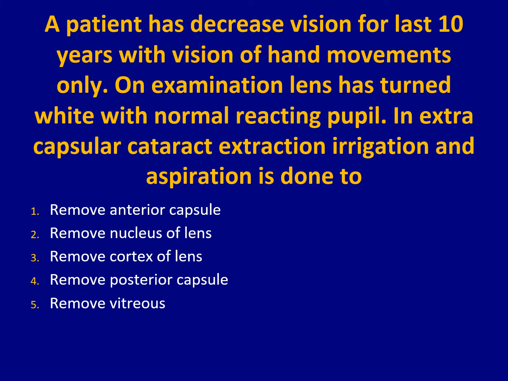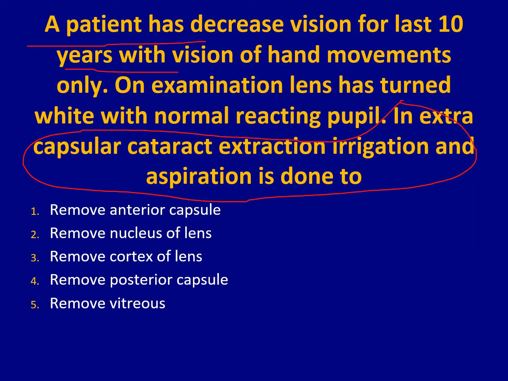Next MCQ. This stem is almost the same. Look at this one. In extracapsular cataract extraction, irrigation and aspiration is done too. We have just added a few more lines in the stem, and that makes it more clinical. A patient has decreased vision for 10 years with the vision of hand movement. On examination, the lens is turned white with a normal reacting pupil. In extracapsular cataract extraction, irrigation and aspiration is done too.